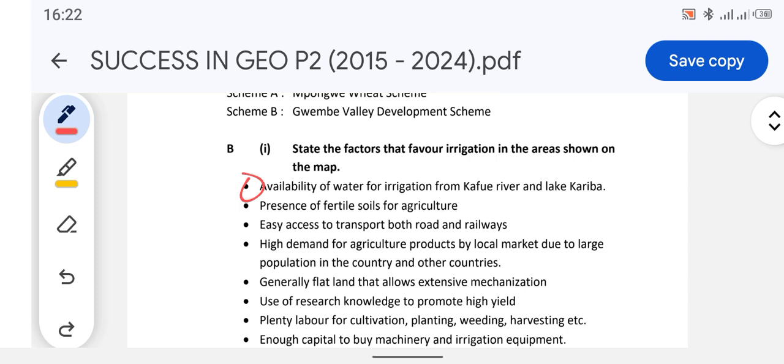So the next point is high demand for the agricultural products by the local market due to the large population in the country and other countries. Okay, so this simply means that the demand is very high in the market and in other countries, hence causing them to make sure that their crops are well irrigated.